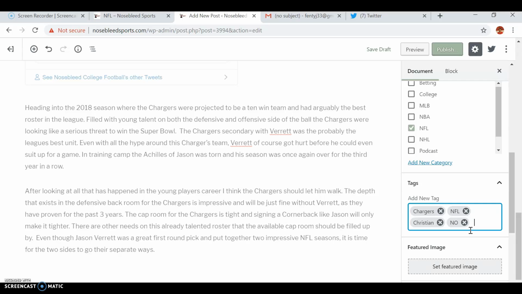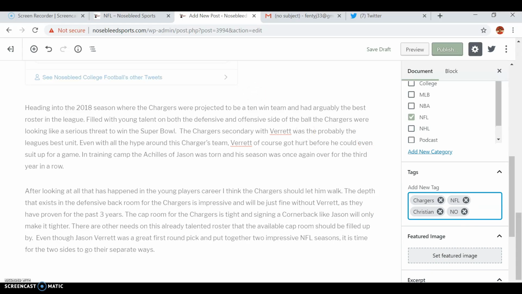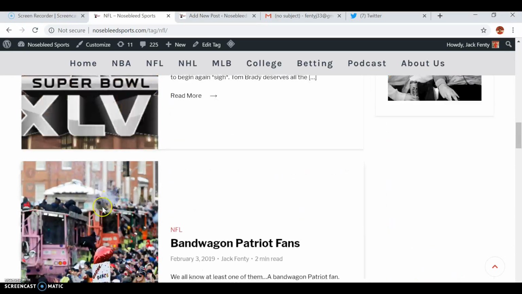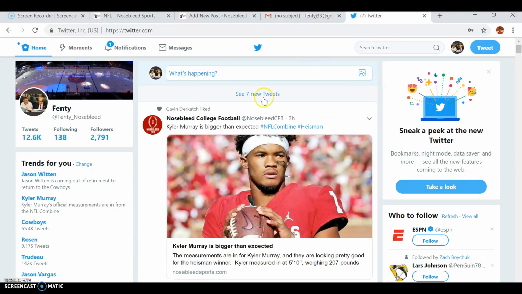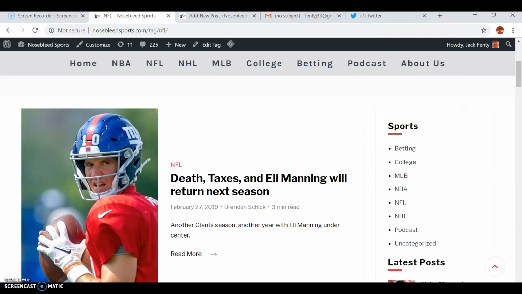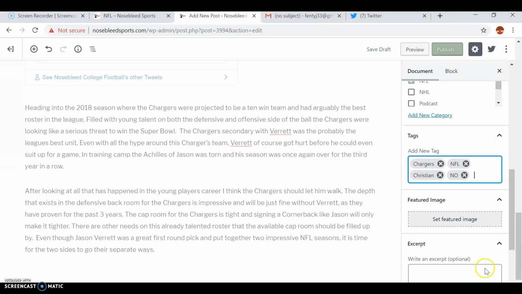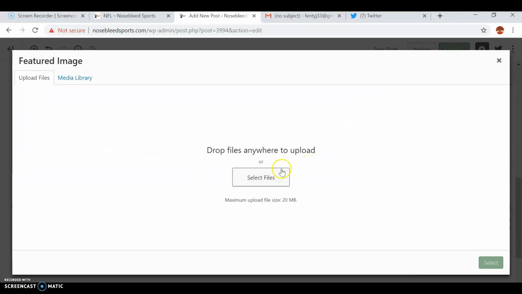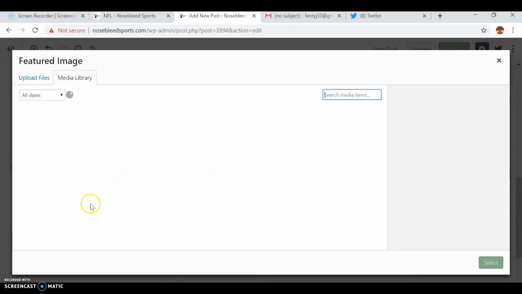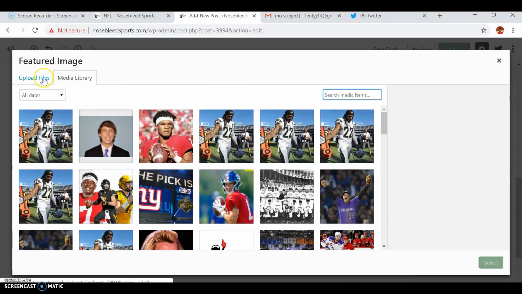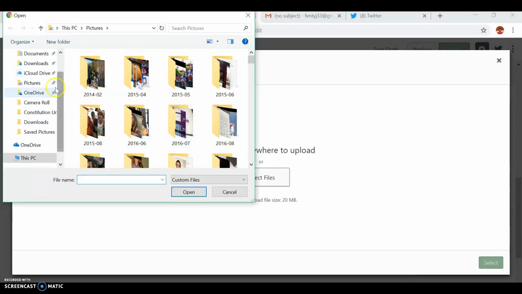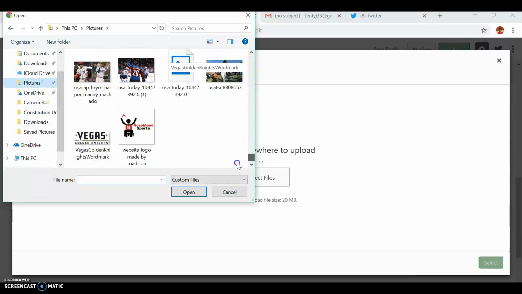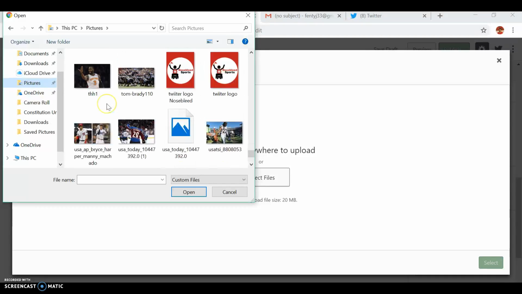Next thing you have to do is set the feature image. The feature image is what is seen right here, anything on the left-hand side of this. Super important, because this is also what's going to be seen on the Twitter cards, as you can see right here. So this is the first thing that people see besides the caption. But really the image is probably the most important. So set feature image. The media library is other pictures that have been used on our site, and upload files is what is actually in your picture. So once again, I'm going to go to that Jason Verrett picture again, if I can find it.